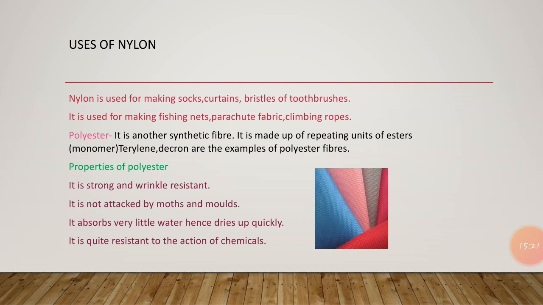It is made from two monomers by condensation polymerization. PET is used in manufacturing PET bottles like cold drink and water bottles. Mainly it is used for making cold drink and water bottles, and it is the most commonly used polyester. Now we are going to study the properties of polyester.